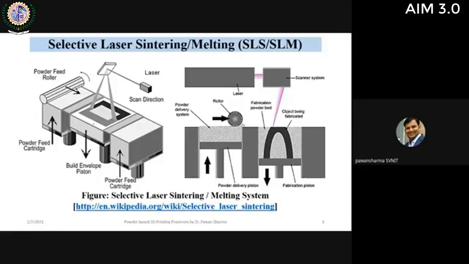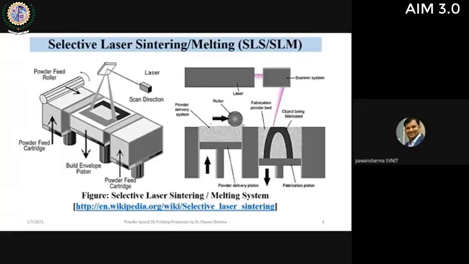This is the laser focusing arrangement, from where the laser is focused onto the bed. This is the working bed, and then there is a powder feed roller. If we look at the 2D schematic diagram of it, you can see this is the cartridge.